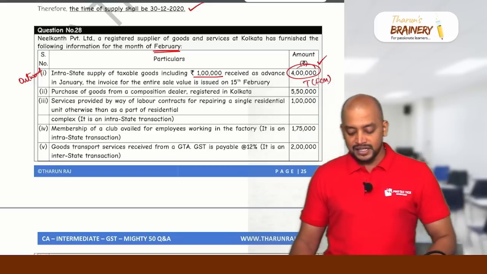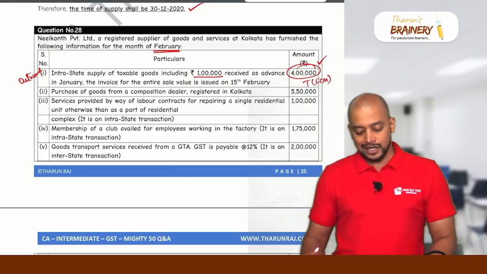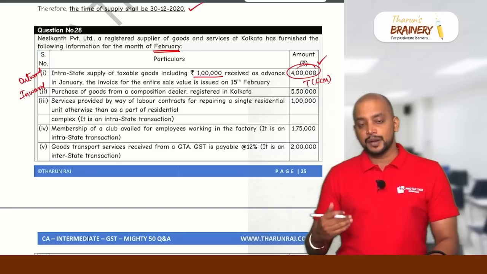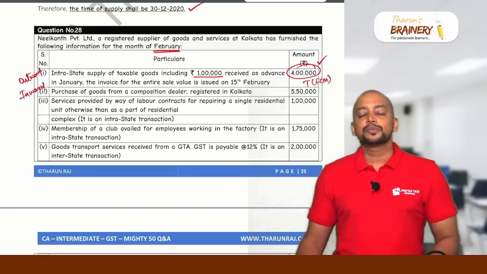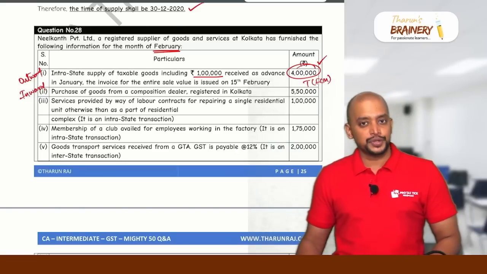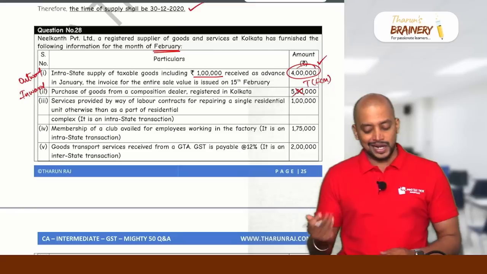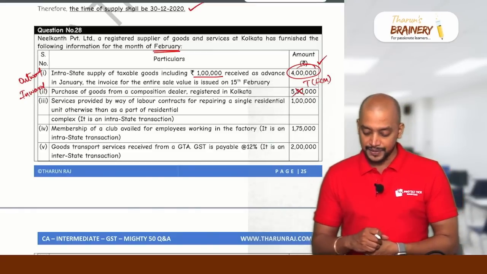Then next, purchase of goods from a composition dealer registered in Kolkata. So this is inward supply. Purchase of goods from a composition scheme dealer. First of all, there won't be any GST, because a person opting for composition scheme should not charge any GST. So on this, there is no tax that is paid. So the question of ITC also will not arise.